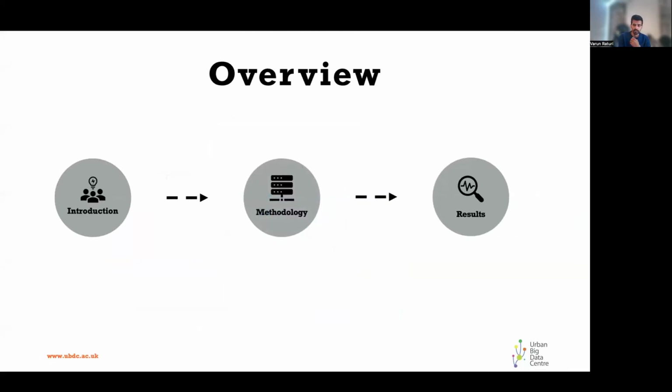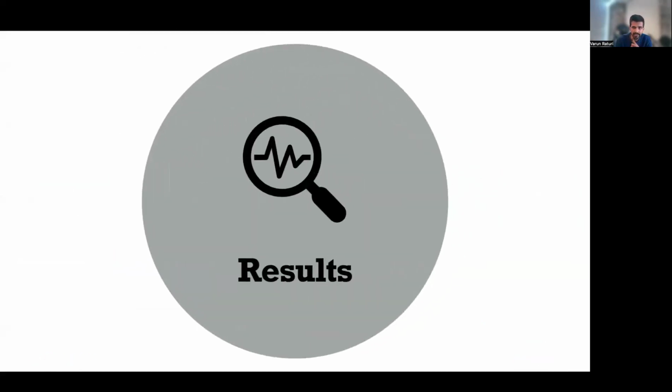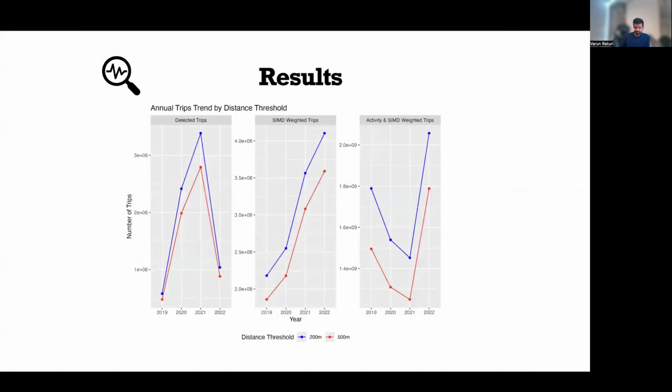And now let's look into the results that we get for this data. If you see the initial result, this is the trend for annual trips. That means how many trips were made in each year, and we want to compare how the trend looks across years. So if you see the first facet, or the first plot, we see that these are raw trips that were detected from the mobile data.